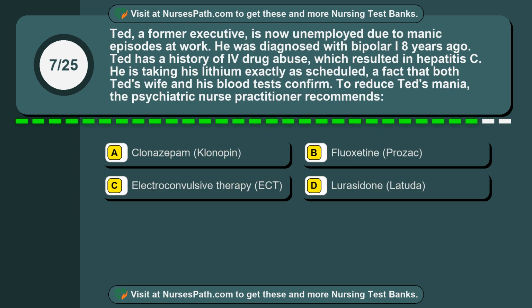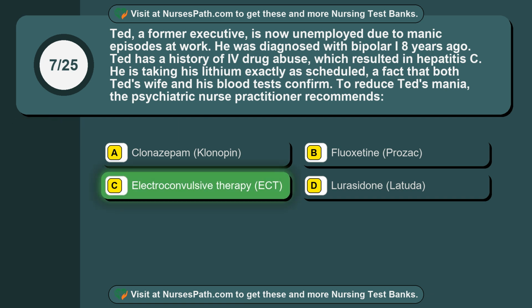Question 7. Ted, a former executive, is now unemployed due to manic episodes at work. He was diagnosed with bipolar I 8 years ago. Ted has a history of drug abuse, which resulted in hepatitis C. He is taking his lithium exactly as scheduled, a fact that both Ted's wife and his blood tests confirm. To reduce Ted's mania, the psychiatric nurse practitioner recommends option A. Clonazepam, Klonopin. Option B. Fluoxetine, Prozac. Option C. Electroconvulsive therapy, ECT. Option D. Lurasidone, Latuda.